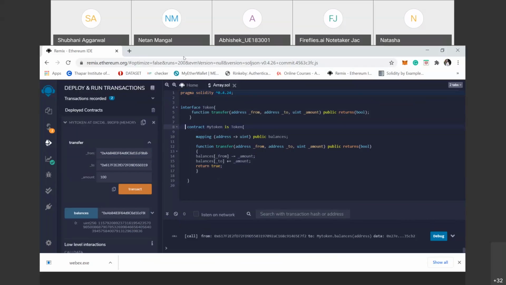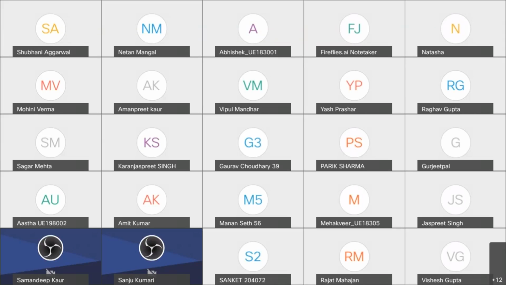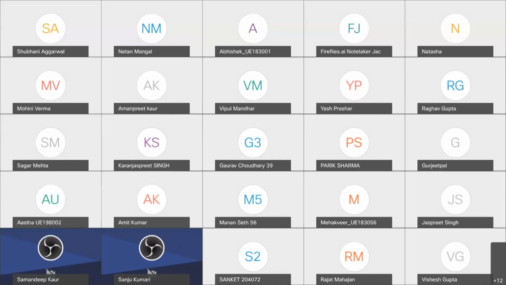So now we move to the ERC20 token. The main topic is ERC20 tokens.